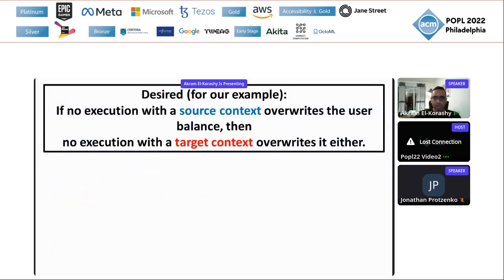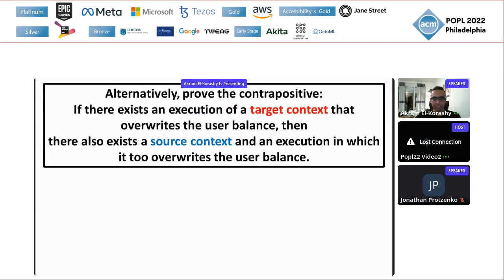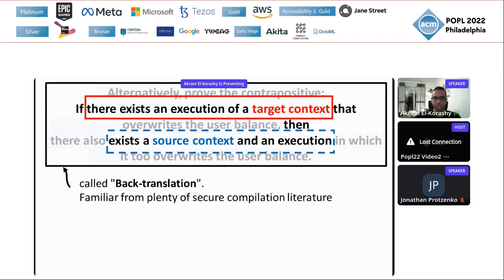So back to our desired statement, I will just put it in the contrapositive, which is nearer to how we actually prove it. If there exists an execution of a target context that overrides the user balance, then there also exists a source context and an execution in which the context overrides the user balance. So this is essentially just a reduction of the insecurity at the target level to insecurity of the source program.